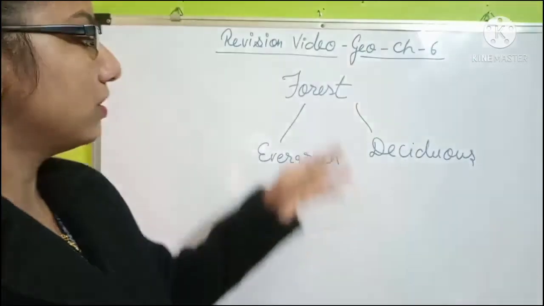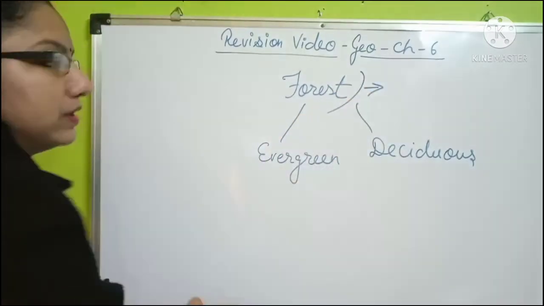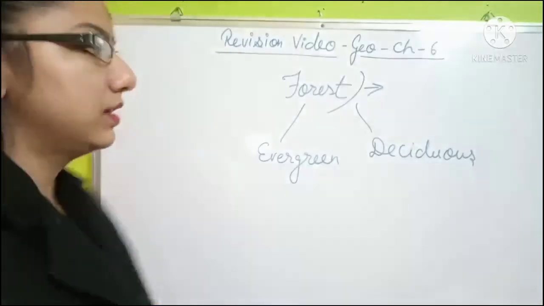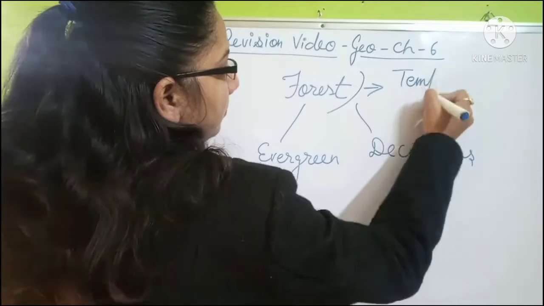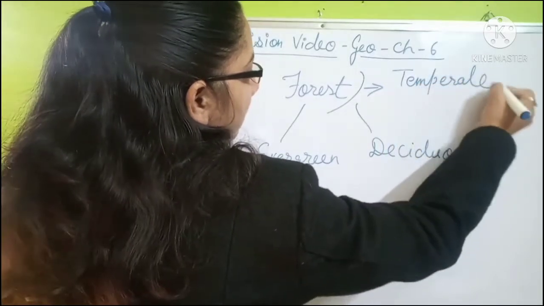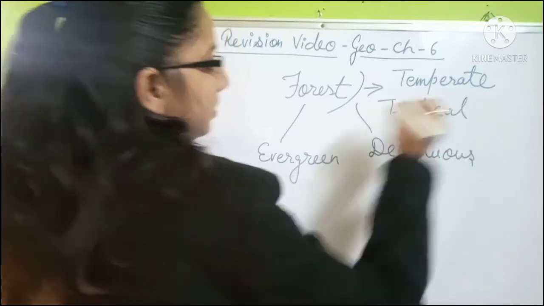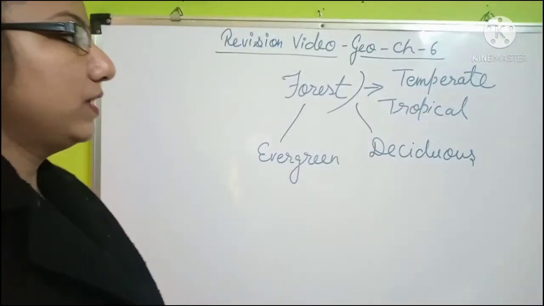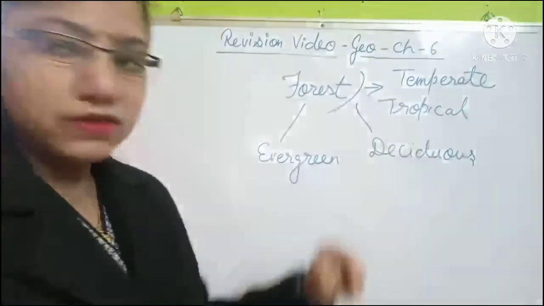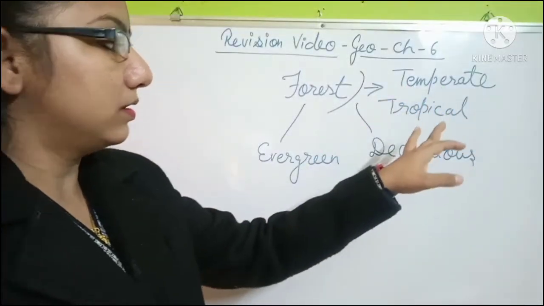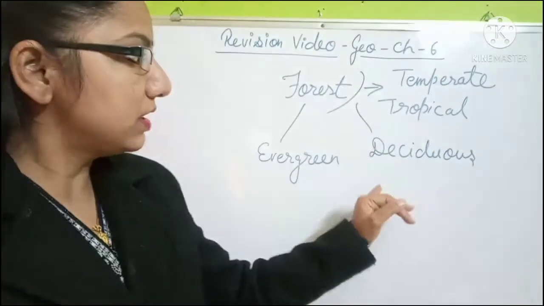And if we talk about the division of forest according to their physiography, or the physical features, that can be divided again into two parts, that is temperate and tropical. So generally we have 4 types of forest: tropical evergreen forest, tropical deciduous forest, temperate evergreen forest, and the temperate deciduous forest. These are the 4 types.